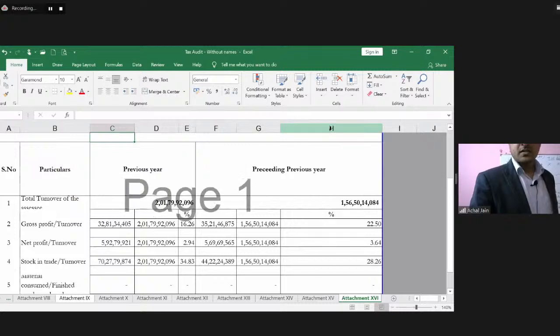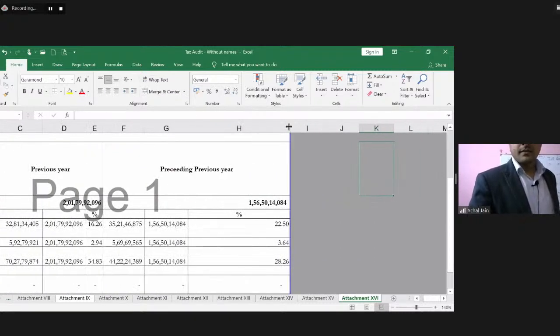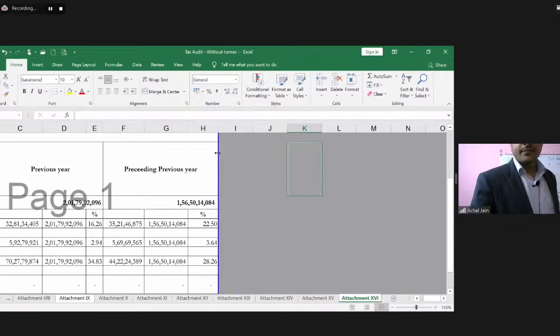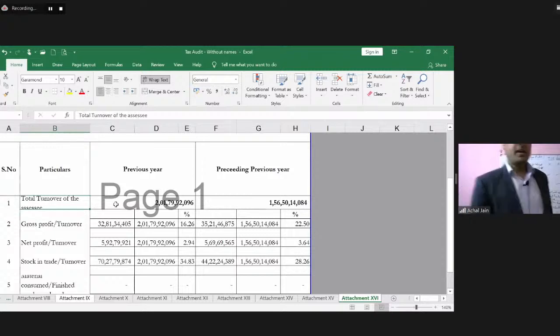So I think it's visible in a better manner now. Correct. Yeah. So as you can see, the gross profit ratio in the current year has gone down significantly.